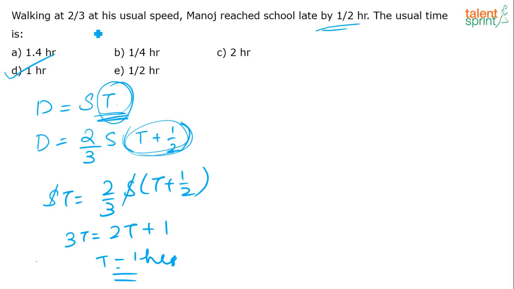Walking at 2/3 of his usual speed, Manoj reached school late by half an hour. See, usually Manoj is travelling with a speed of s and he takes t hours to reach. So, d is equal to st. Now, Manoj is travelling at 2/3 s and he is reaching late by half an hour, means he is taking t plus half an hour to reach. So, again d is equal to this equation, right? But d is same in both cases. So, I equated, I get t is equal to 1 hour. Yeah, t is what he was taking actually to reach. Correct, you got it? Okay.